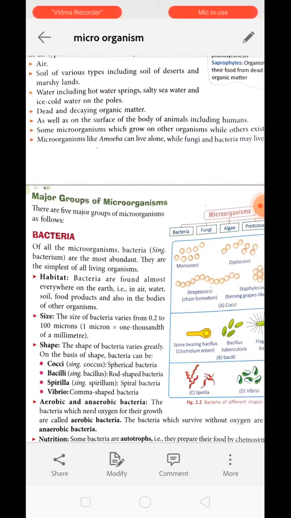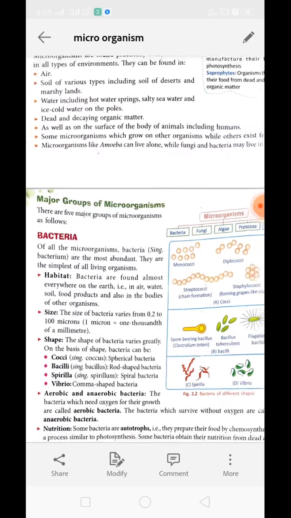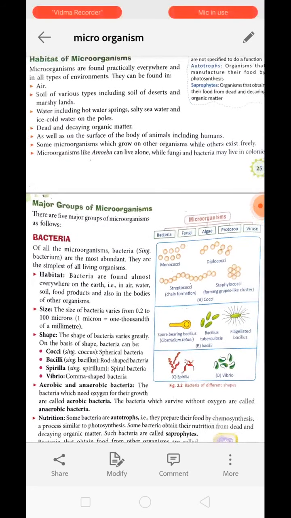You can see many ads on TV where Dettol or any other antiseptic soap shows you your hand, which is full of microbes. So they can be found on the body surface, and they can be present inside the body as well. Some microorganisms grow on other organisms while others exist freely. Some depend upon other organisms to survive, whereas some are free living, meaning they don't need a host to survive.